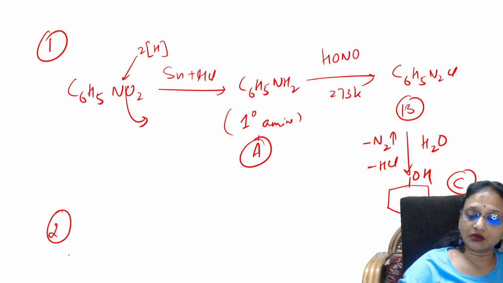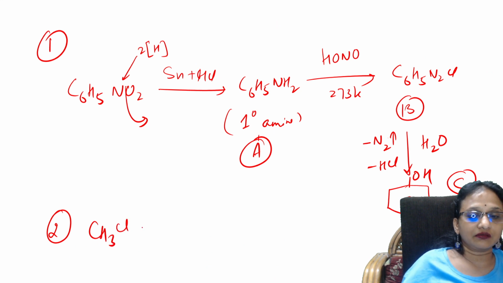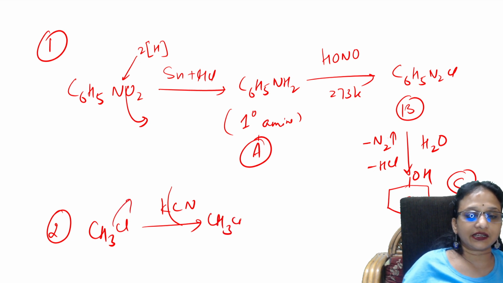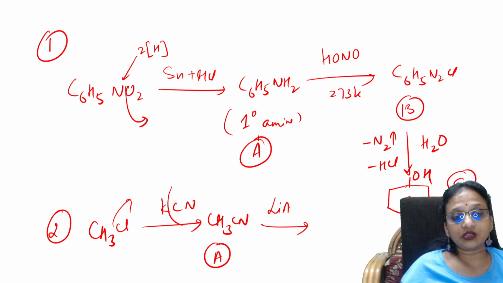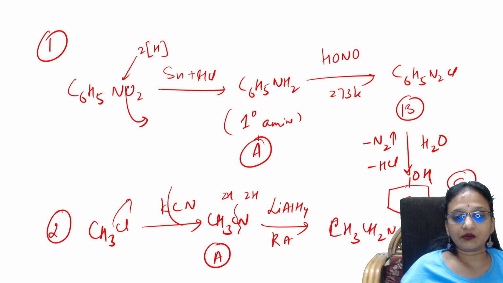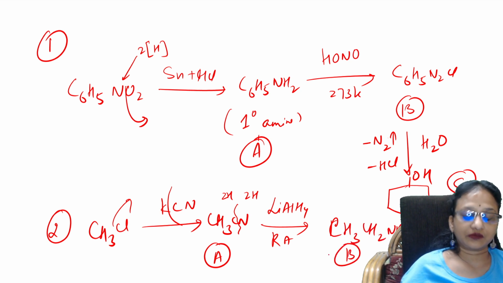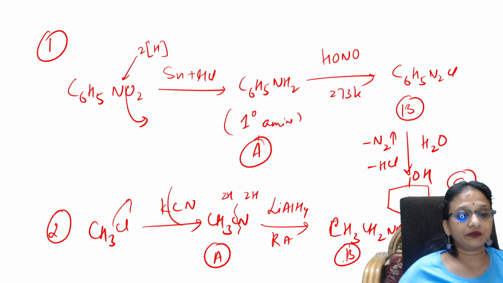They gave me methyl chloride. Okay, let me write. Methyl chloride. When I substitute with KCN, what will happen? Cyano compound is replaced with Cl. I'll be getting methyl cyanide. This is A. Now you're adding lithium aluminum hydride, which is a reducing agent. Break this bond, add two hydrogens here, two hydrogens here. You'll be getting methyl amine. This is B. So, sorry, primary amine B.